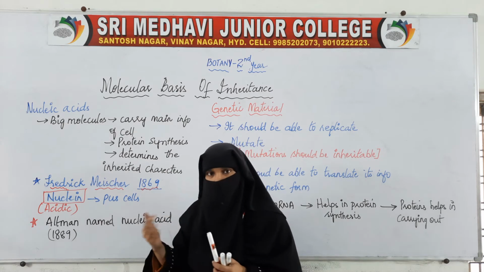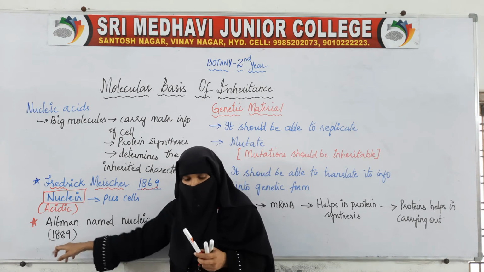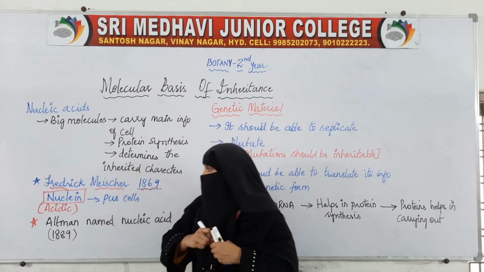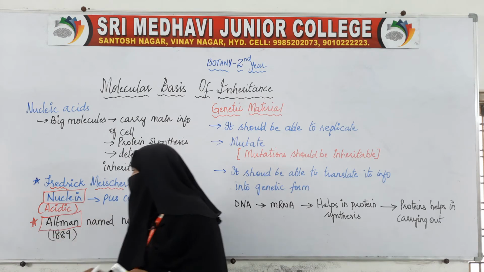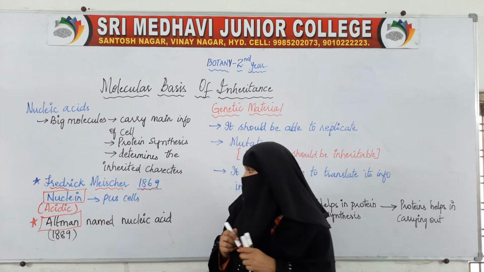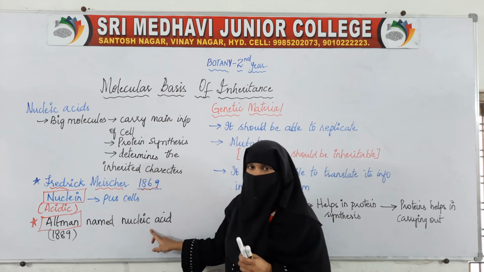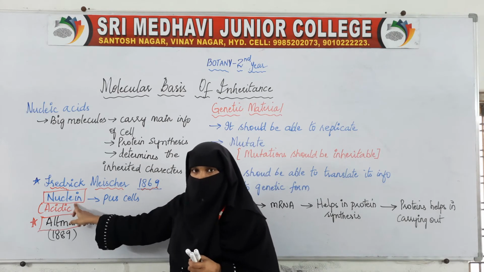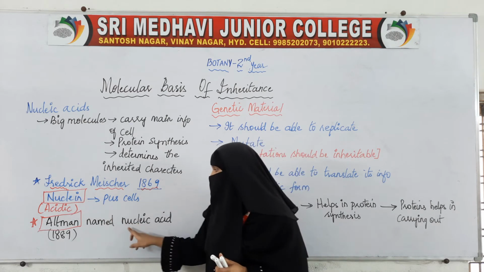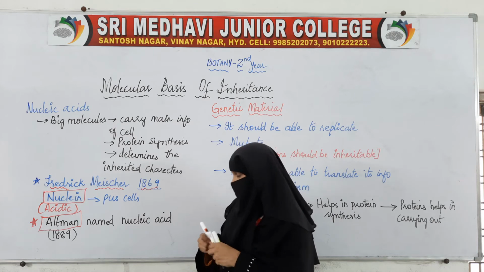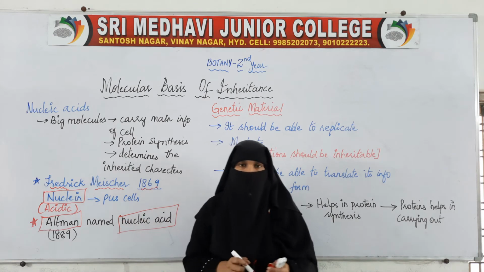Later on, after a few years, in the year 1889, another scientist named Altmann gave the term nucleic acid. Nuclein was given another term; it is now called nucleic acid.